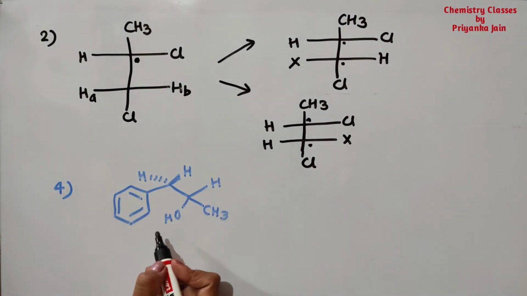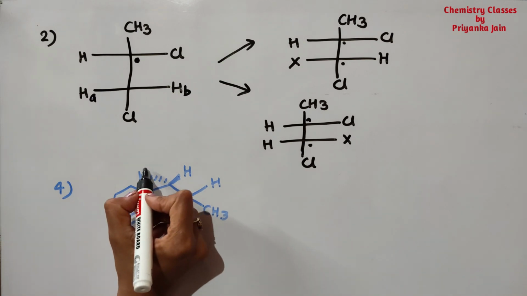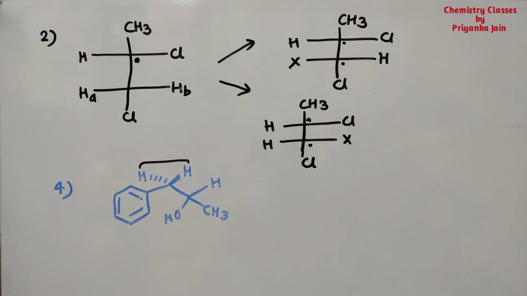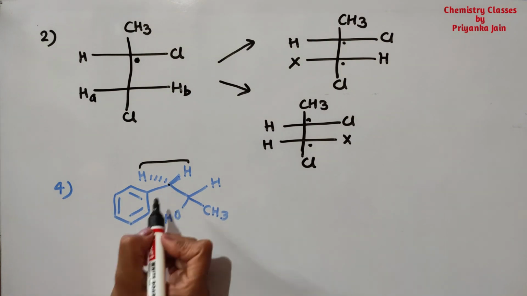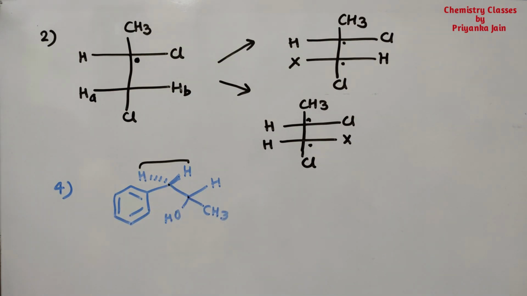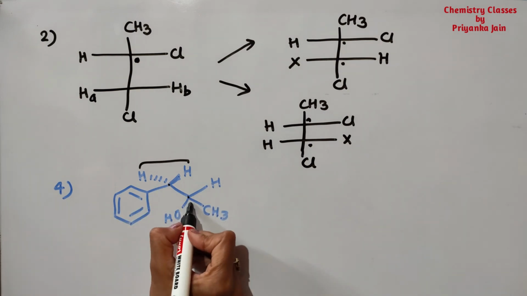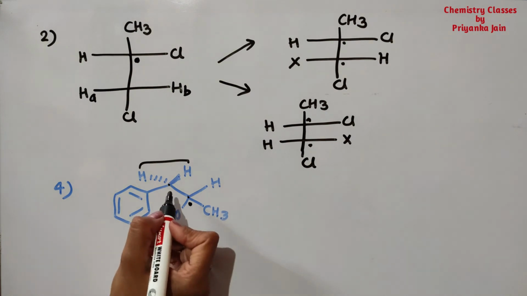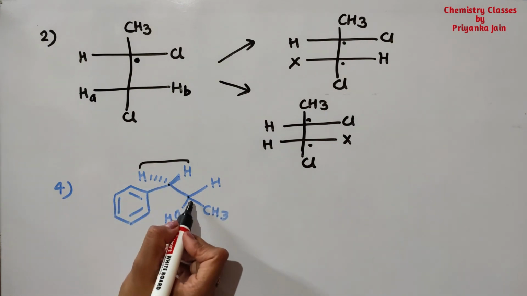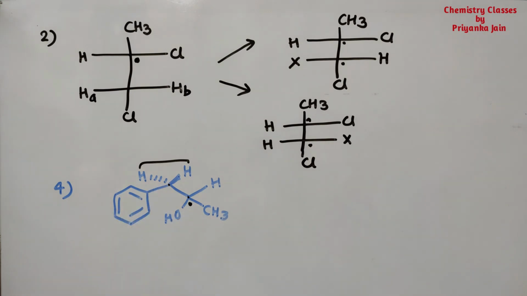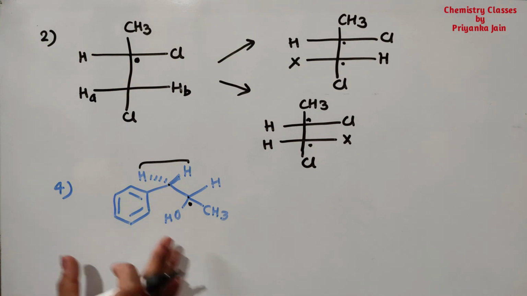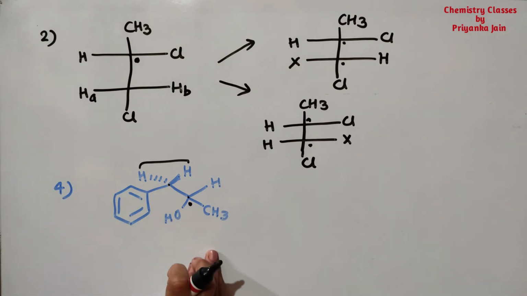See here in this example, you can make it clear. We have to identify these two hydrogen atoms. Okay, now these two hydrogens are attached to this carbon atom and this is attached to this carbon atom. See here, OH, H, CH3 and this group. Four different groups are attached. So this is a chiral center. Okay, so two hydrogens are attached to a carbon that is attached to a chiral center. So these are diastereotopic, and if you are replacing one of them, then you are getting a new chiral center. Okay, so these two hydrogens will be diastereotopic. So in this way you can do all such types of questions very easily.